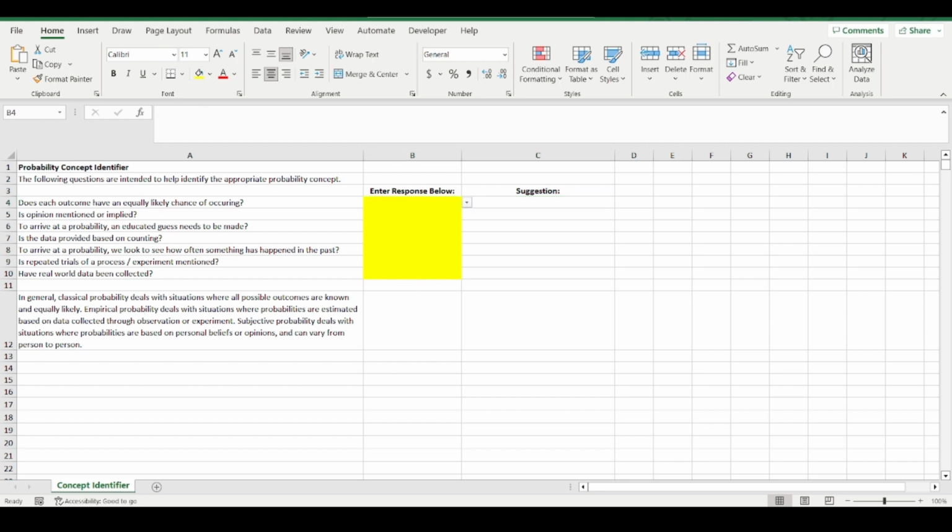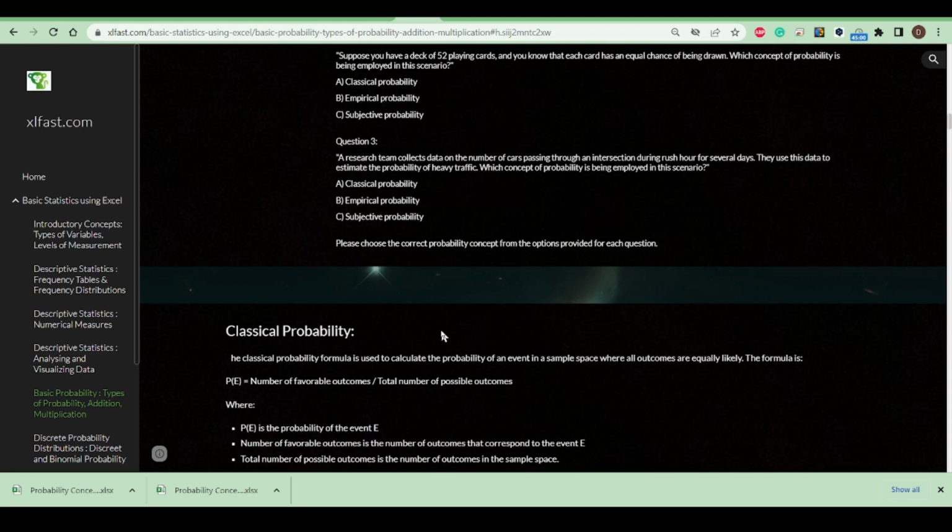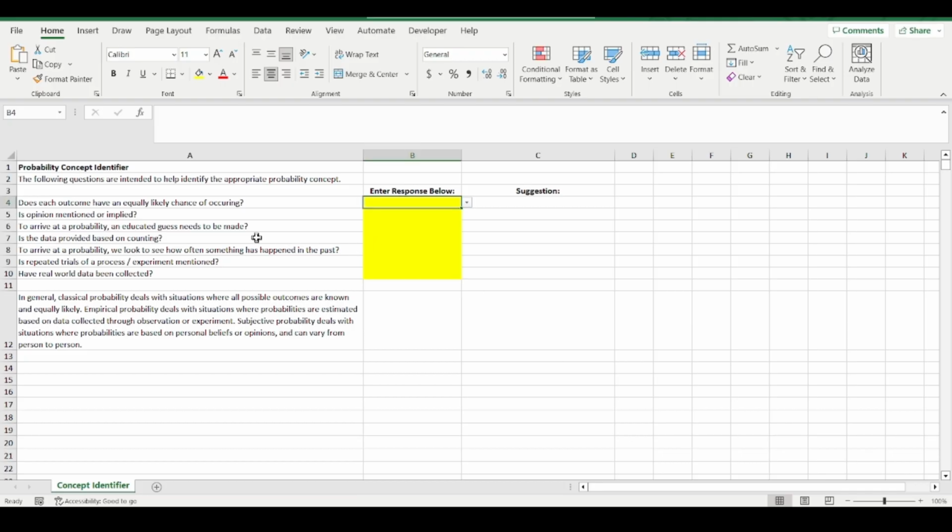For the last question, a research team collects data on the number of cars passing through an intersection during rush hour for several days. They use this data to estimate the probability of heavy traffic. Which concept of probability is being employed? So let's go back to the spreadsheet. I'm going to focus on the last few questions. Is the data provided based on counting? And I would say yes.